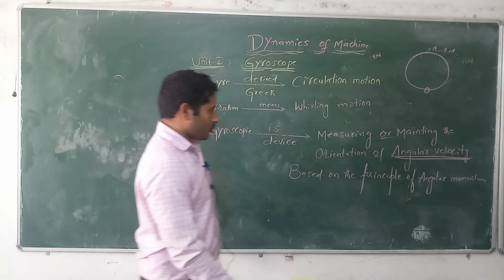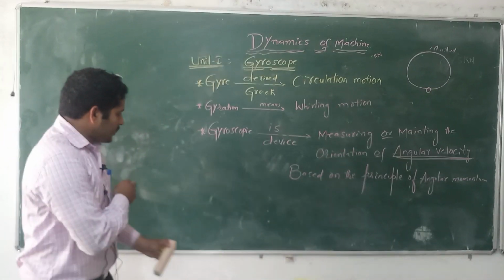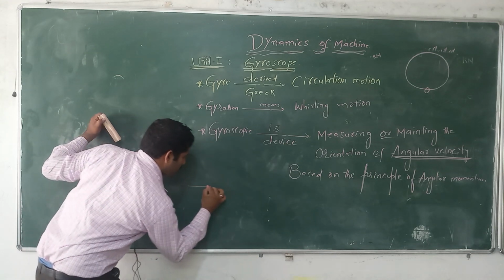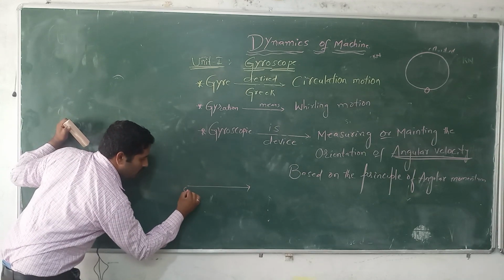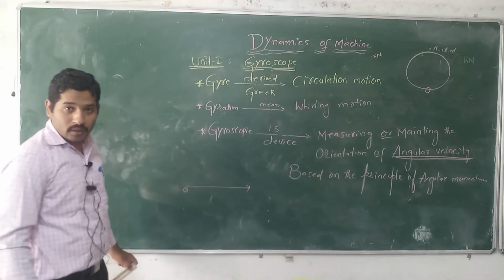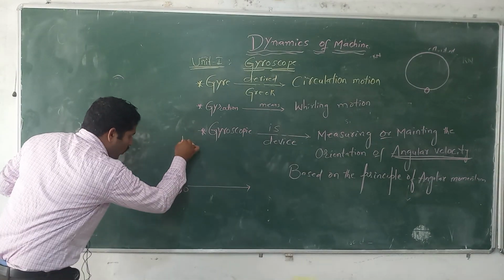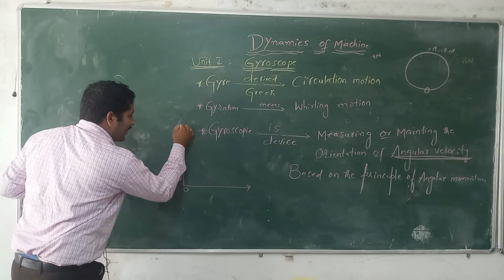Let us see. I will explain in the simplest way. Let us consider this is our origin point, this is our x direction, and this one is our y direction.